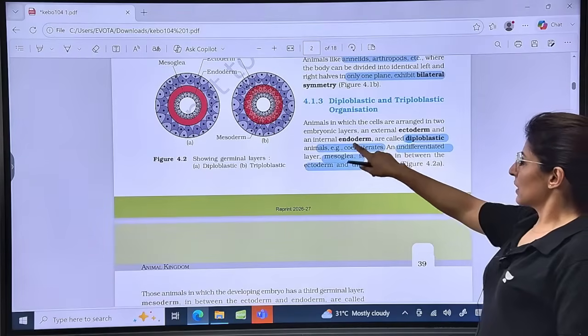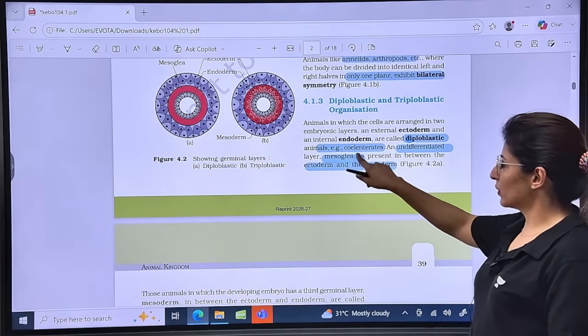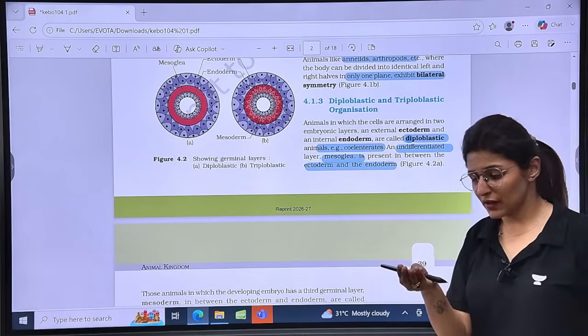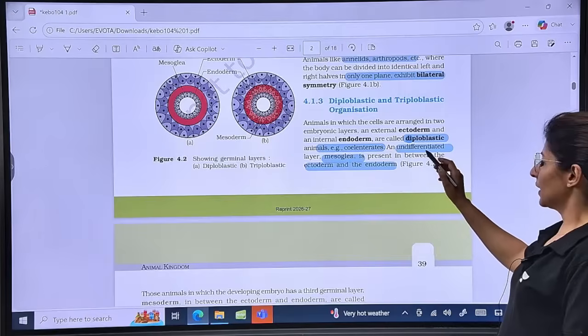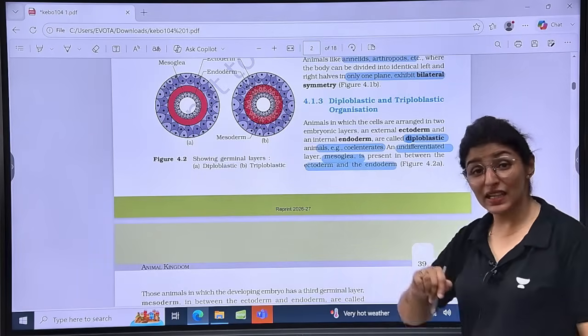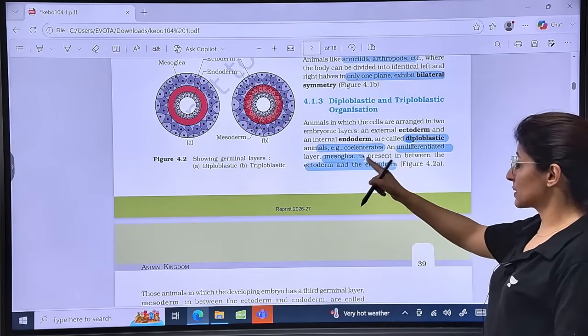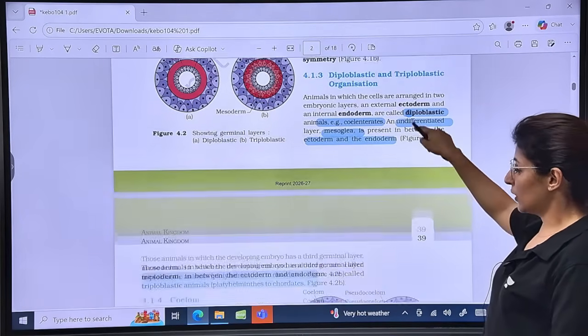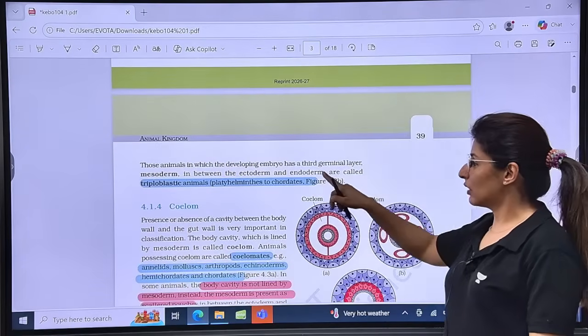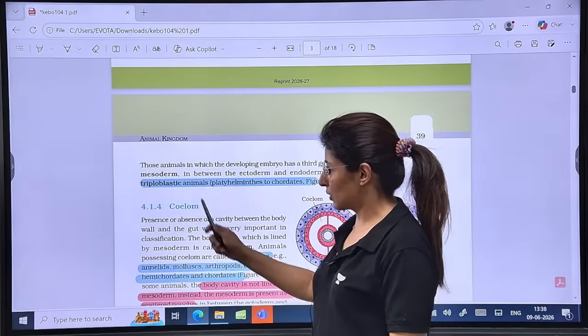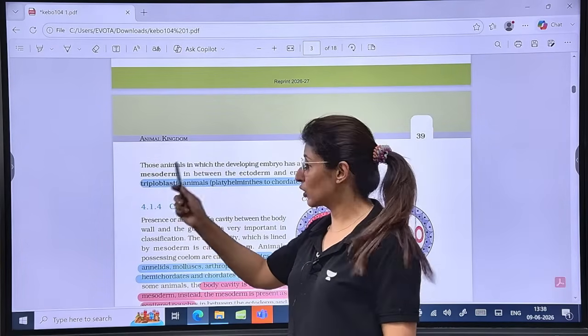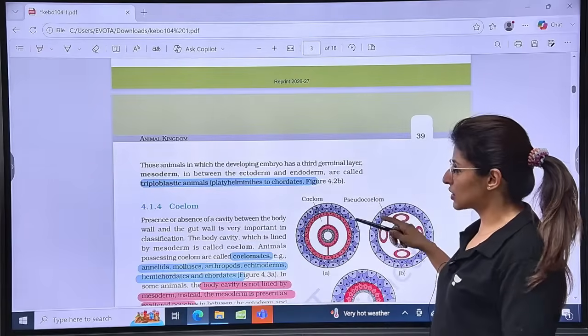So diploblastic animals have two germ layers, ecto and endoderm. That is Porifera, Coelenterata, and Ctenophora, and undifferentiated mesoglea is present between ectoderm and endoderm. While in the case of triploblastic animals, which have a third germ layer called mesoderm, it is from Platyhelminthes to Chordates.